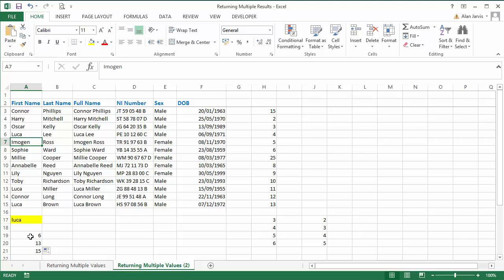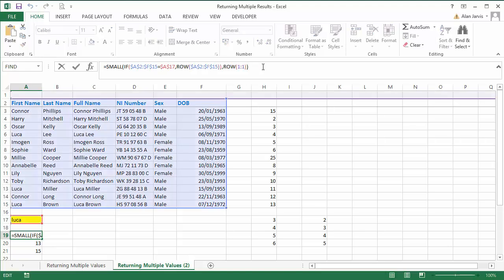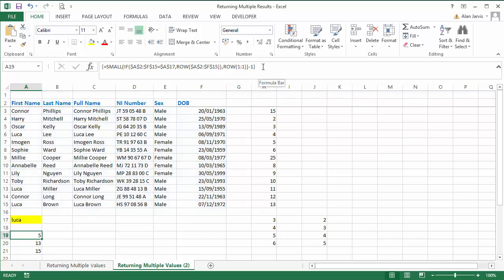We've actually added 1 to each of these values, and it's now picking up the cell after Luca in each instance. So what we need to do is make an adjustment at the end, because we've inserted 1 line and this is returning a row number. We want to say -1 and Control Shift and enter, and then we copy that formula down, Control and D, and there you go. Now we get the right answers again. So we start our data here, 1, 2, 3, 4, 5, there's our first Luca, 6, 7, 8, 9, 10, 11, 12, there's our second Luca, 13, 14, and there's our third Luca.